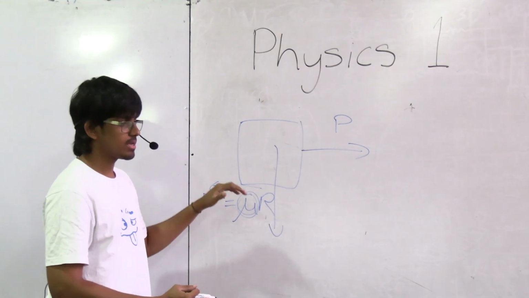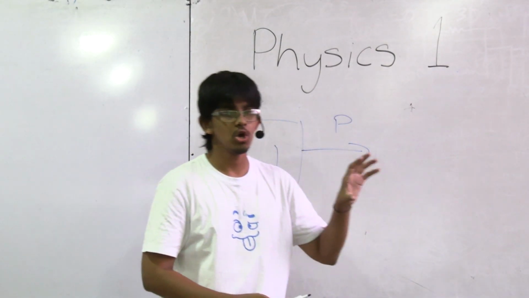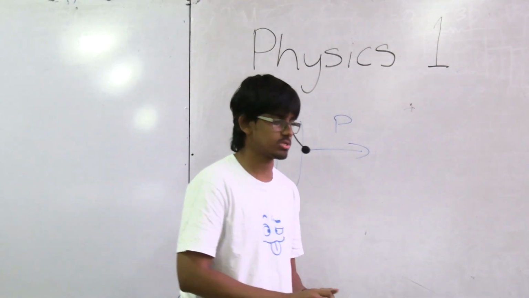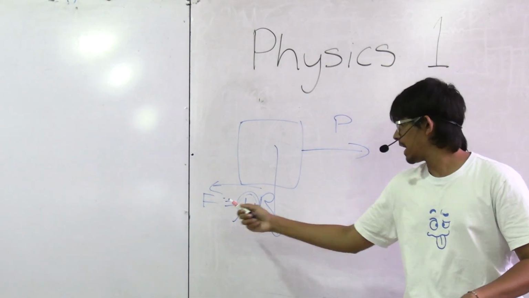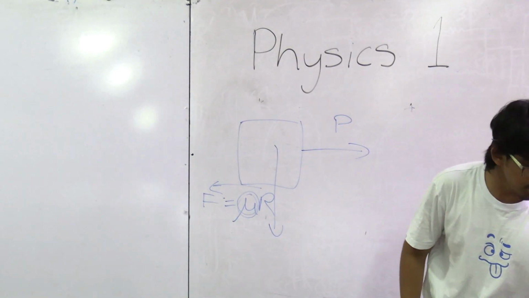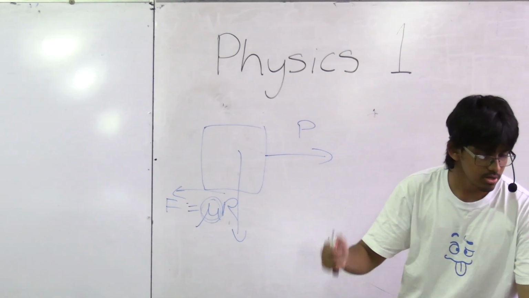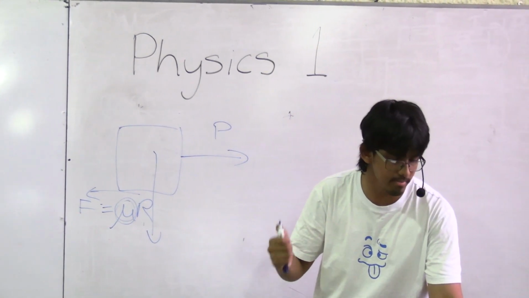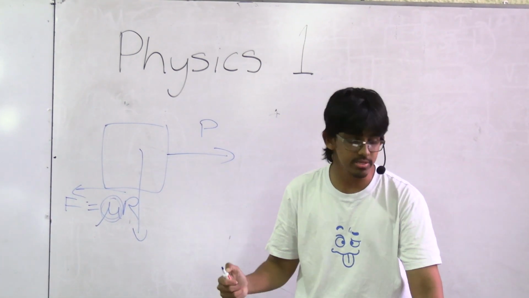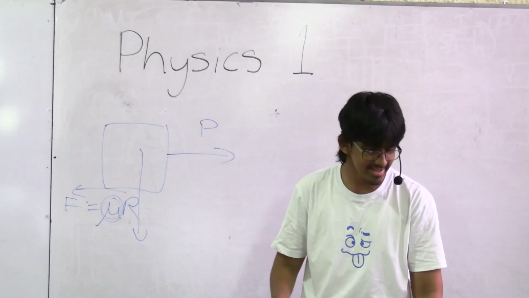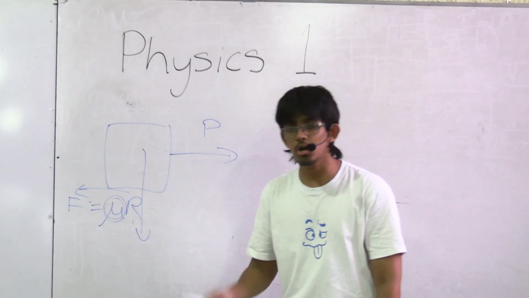But what's important here is this idea of how exactly your friction changes, right? So just keep this in mind. Basically, this is a big box. I'm pushing the big box, and there's a friction acting against it. So we've got 4 options, right? 1, it takes a constant value continuously from the beginning. 2, it increases gradually from 0 to a maximum value. 3, it increases gradually from 0 to a maximum value, then decreases gradually. 4, it increases gradually from 0 to a maximum value, then decreases slightly, and takes a constant value.